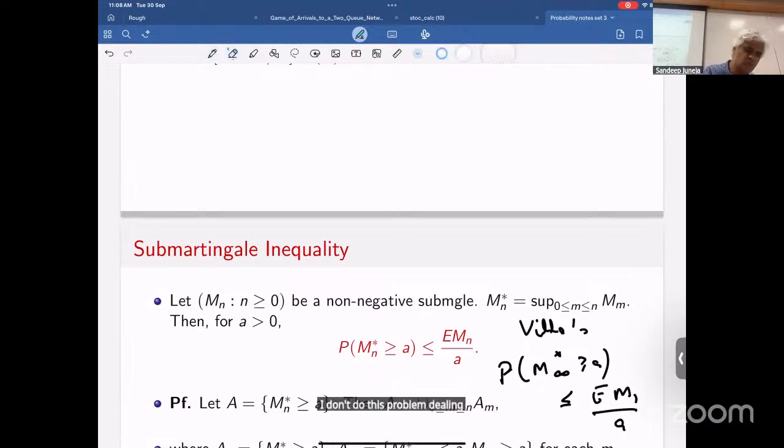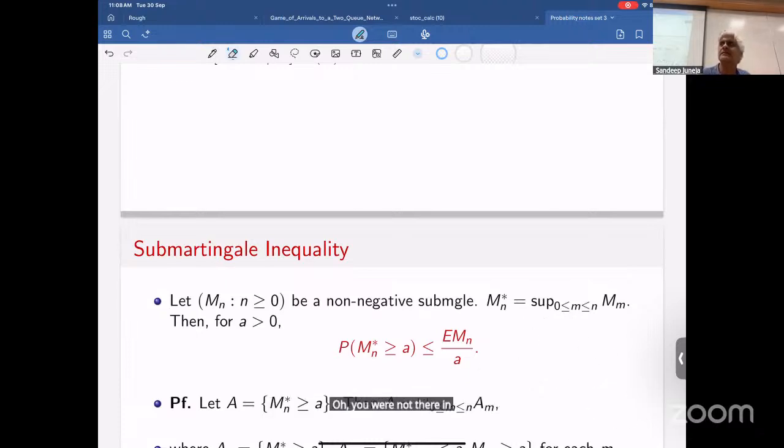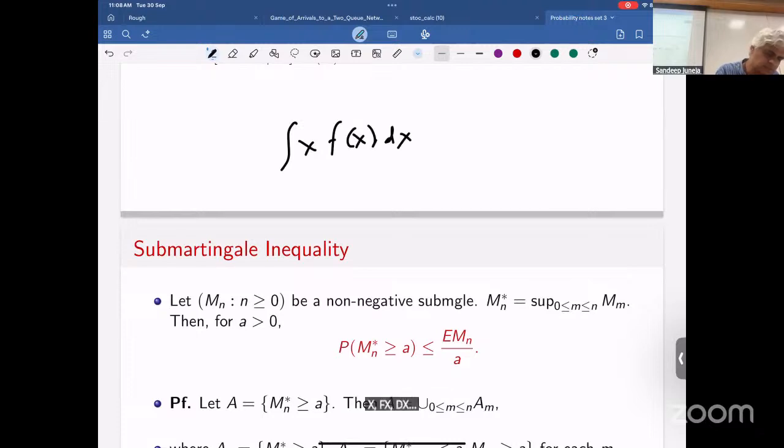Why we did the proof of Markov's inequality earlier? Oh, you were not there in this class. So the rough proof is the integral of x f(x) dx. That's your expected value, right? From 0 to infinity, because it's non-negative. For discrete variables, you'll have a summation.